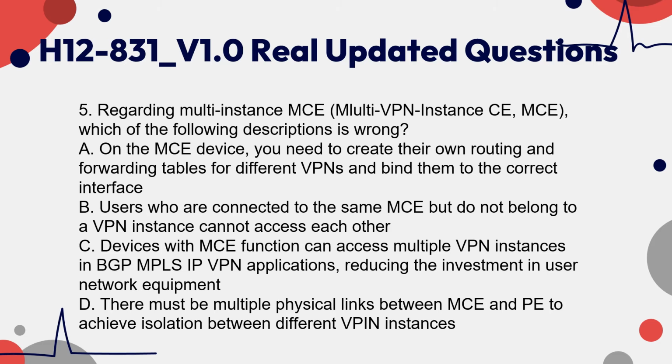C. Devices with MCE function can access multiple VPN instances in BGP MPLS IP VPN applications, reducing the investment in user network equipment. D. There must be multiple physical links between MCE and PE to achieve isolation between different VPN instances.